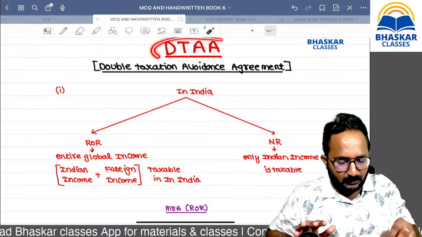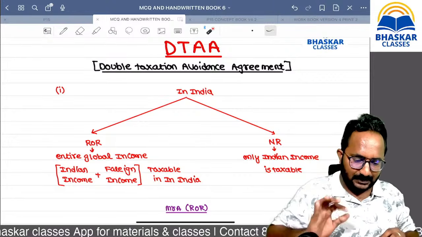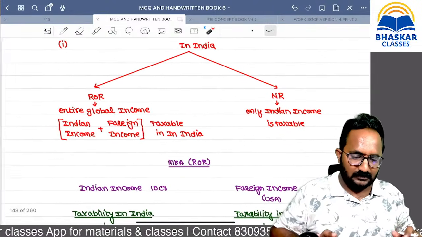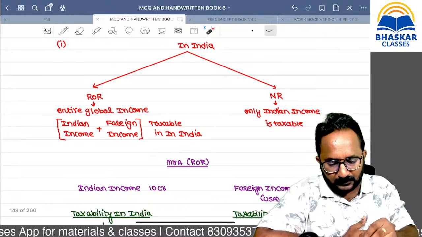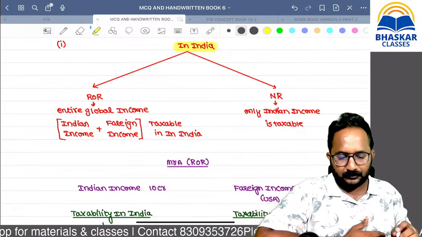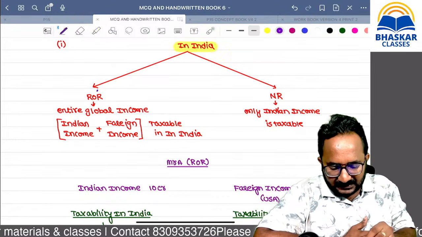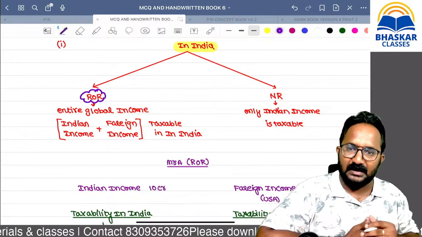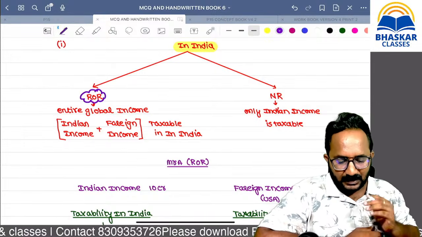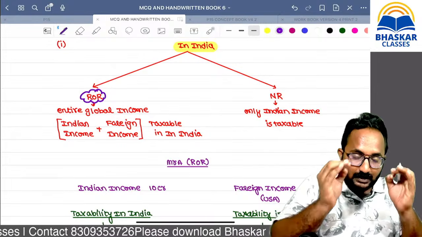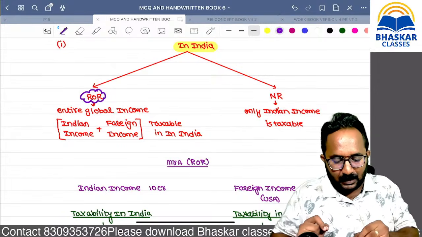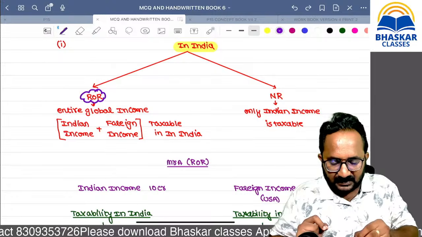What is the full form? Double tax avoidance agreement. First understand the basic points, then we can go to further points. In India, how do we give tax treatment for a resident and ordinarily resident? For a resident and ordinarily resident in India, the entire global income is taxable.